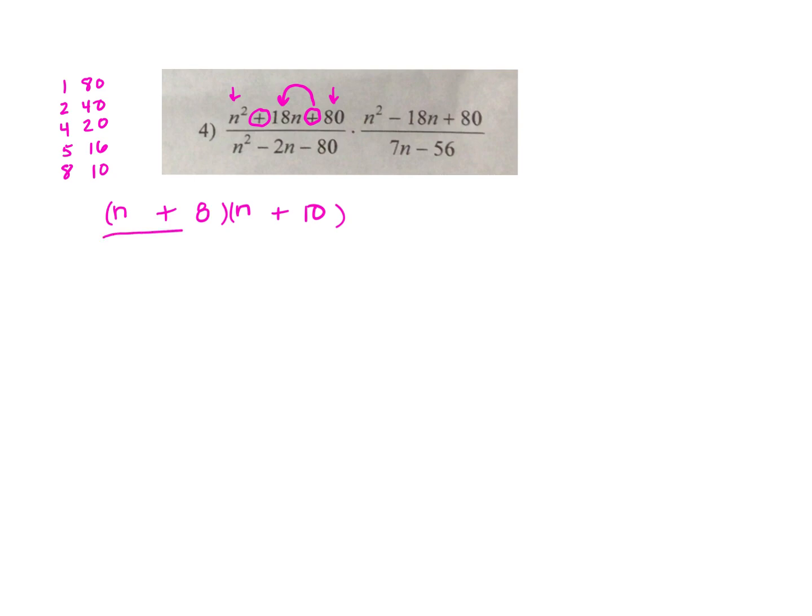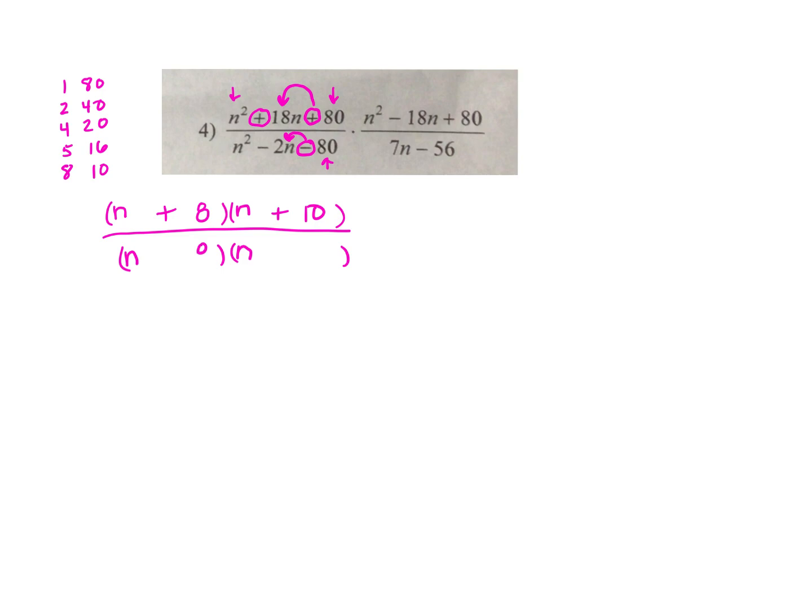And now I'm going to go to the bottom, and I'm going to do the same thing. I'm going to break it apart. Now I've got n squared again, so that's going to be an n and an n. I have an 80 again also, but now I need the factors of 80 to differ by 2. So when I look at my choices that I listed over here in pink, I can see again, interestingly enough, 8 and 10 also differ by 2.